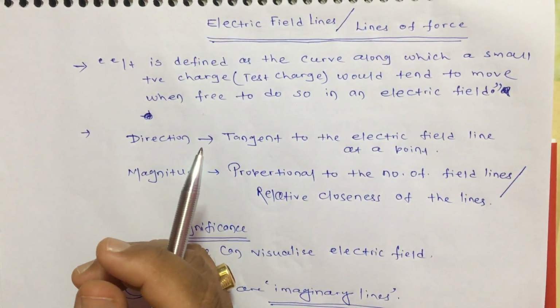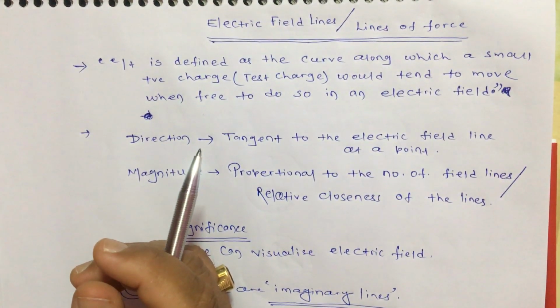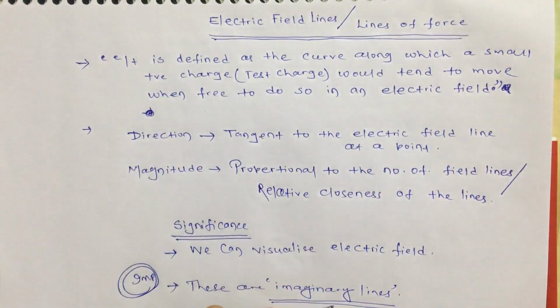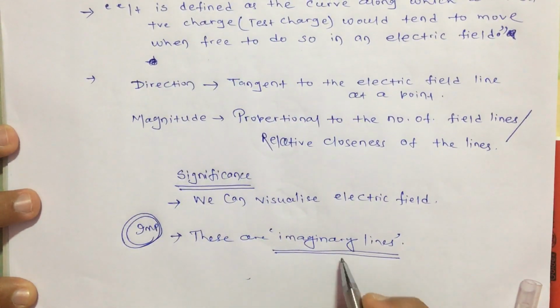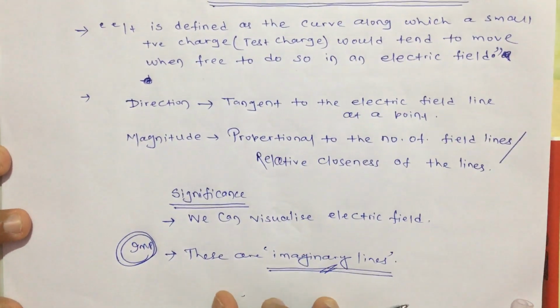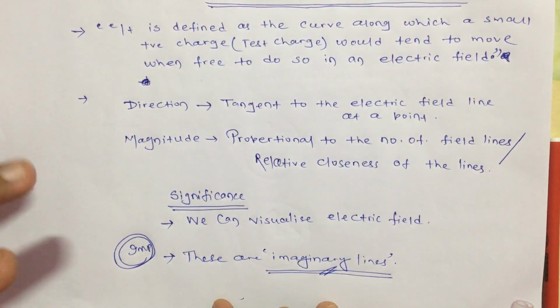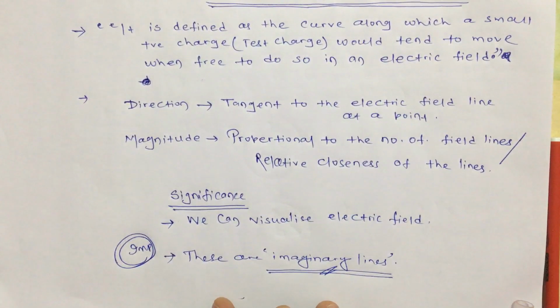To visualize that, to get a picture of the electric field in our mind, which is very helpful for solving many questions and concepts in electric and magnetic fields, Michael Faraday introduced the concept of electric field lines. Remember that these are imaginary lines. Although what they represent, the electric field, is real, the electric field lines are imaginary.